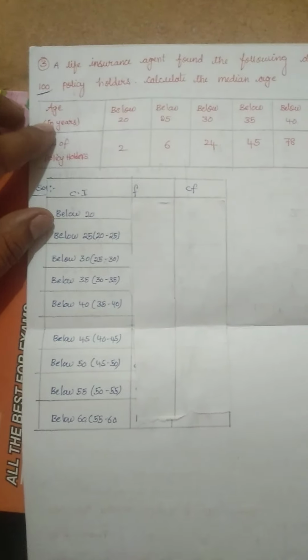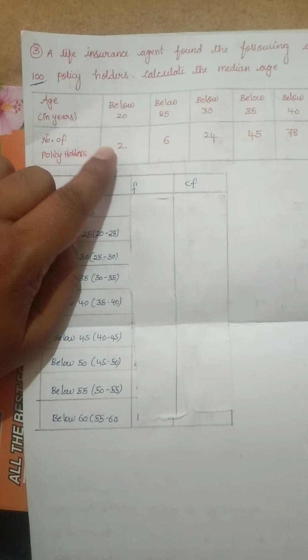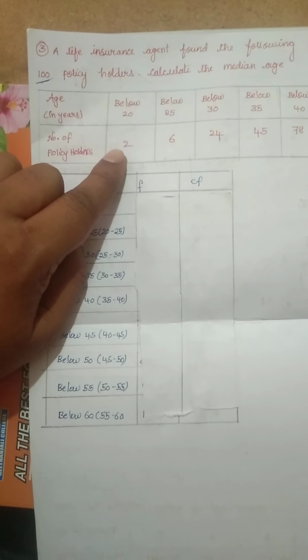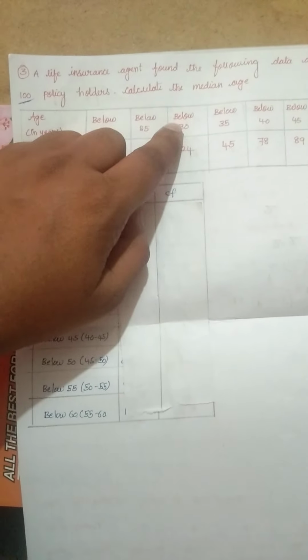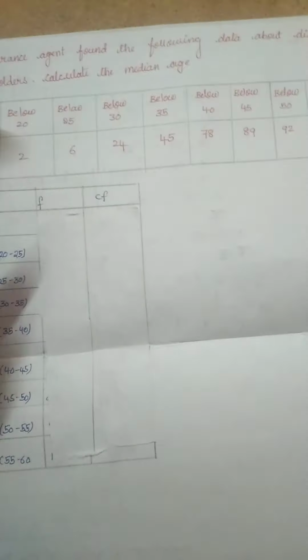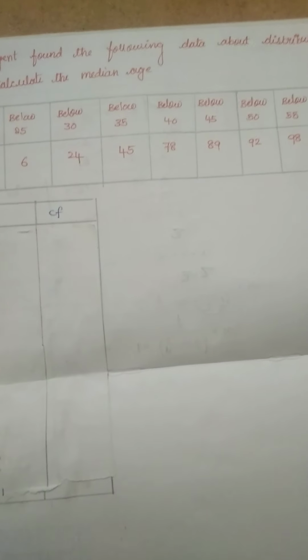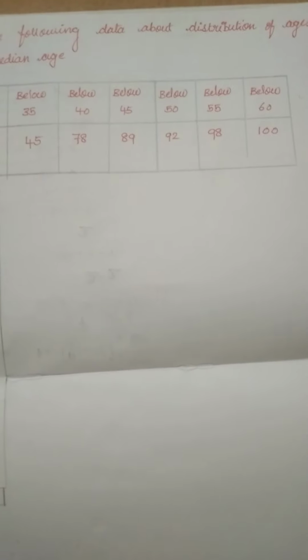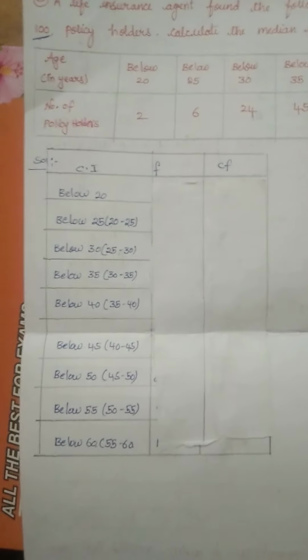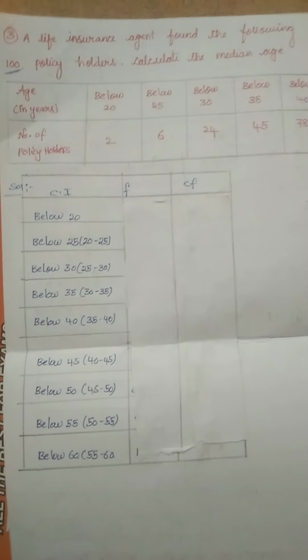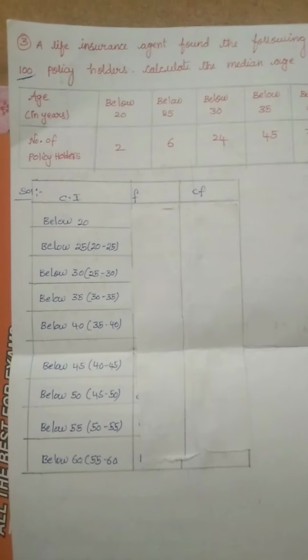Age in years: below 20, number of policyholders is 2; below 25, 6; below 30, 24; below 35, 45; below 40, 78; below 45, 89; below 50, 92; below 55, 98; below 60, 100. So actually we need to find out the median age.